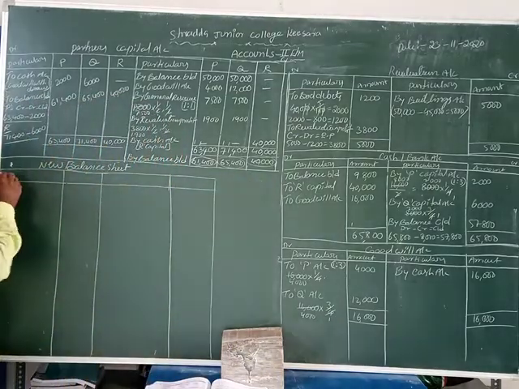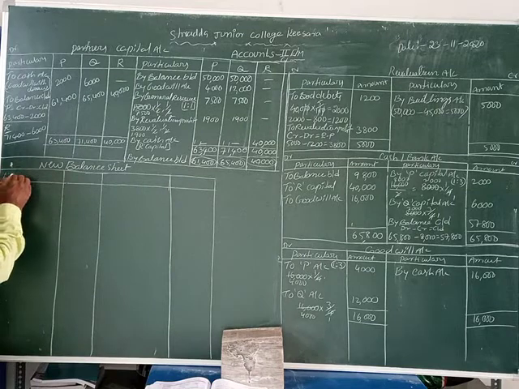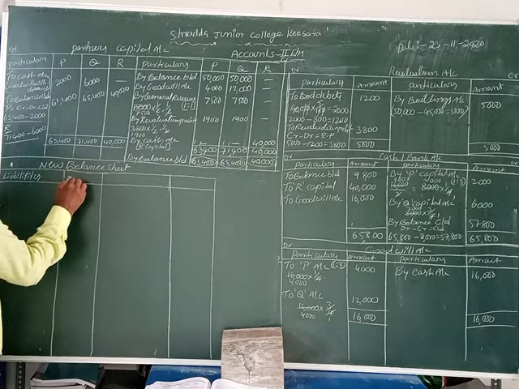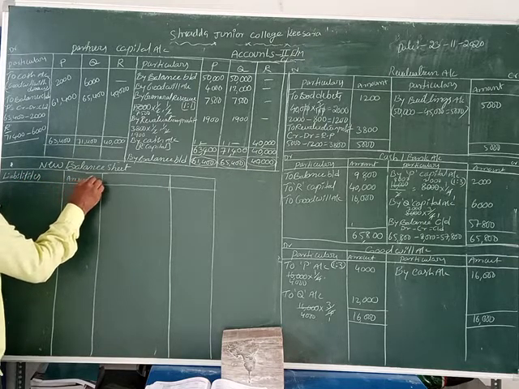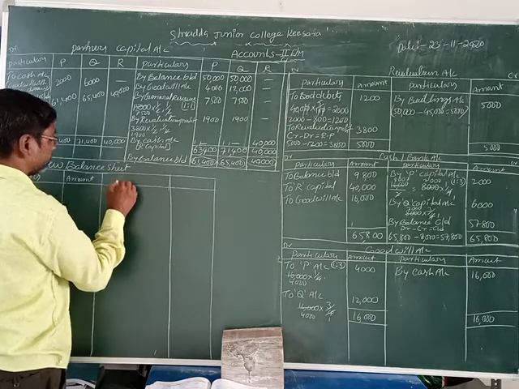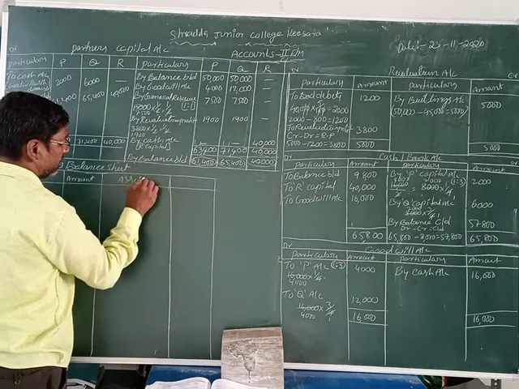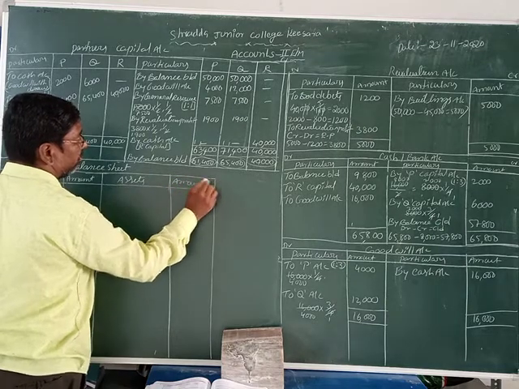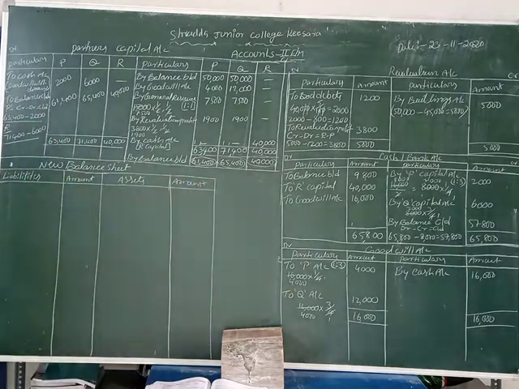Write down here liabilities, amount and assets, amount. This is a new balance sheet.